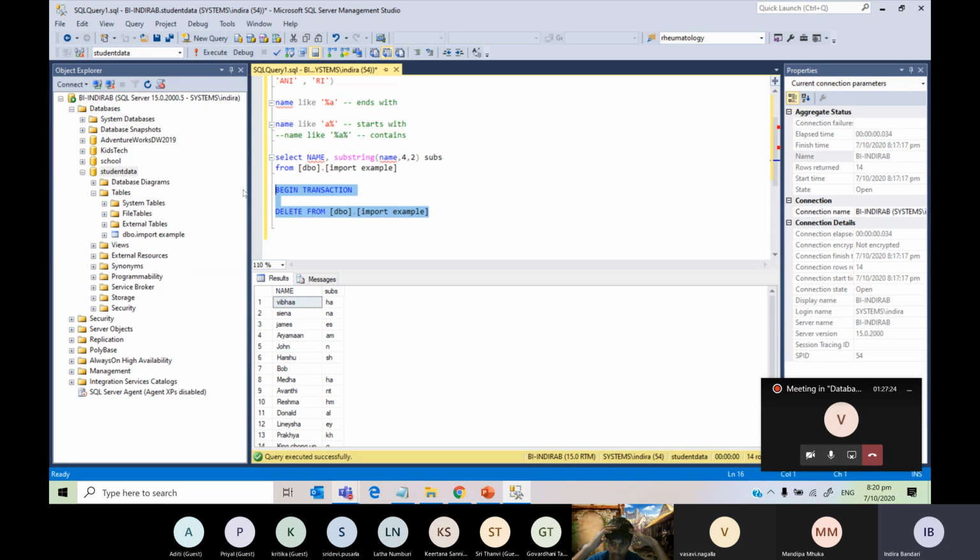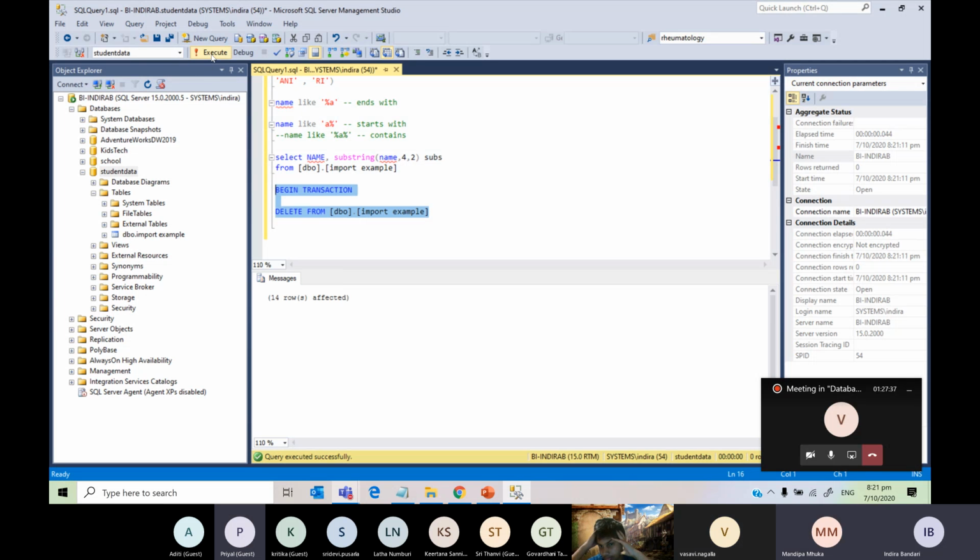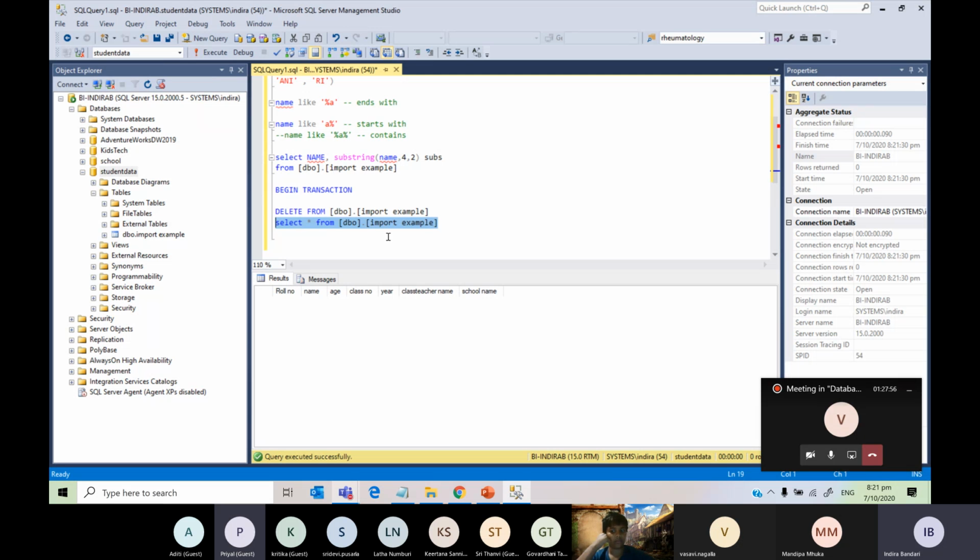Only if you have begin transaction can you revert it back. If you don't have a begin transaction, then you can't revert it back. Now I'm going to show you. I'm deleting this one. Execute it. So it has deleted 4 rows. Now if I select star from import example, there will be no rows. I'm just selecting this one, and nothing is there, but I want to roll it back.